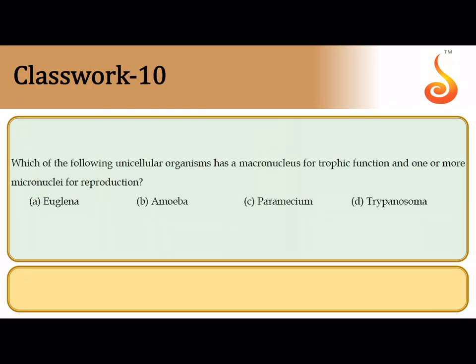The 10th question says which of the following unicellular organism has macronucleus? That means it exhibits nuclear dimorphism. There is one nucleus which is larger in size called macronucleus, whose function is feeding, trophic function, to take care of all the activities of the cell, including the process of digesting the food and distribution of nutrients, etc. And this cell has another tiny nucleus that is called the micronucleus, which is meant for reproduction, and this is seen in a protozoan which is referred to as paramecium.